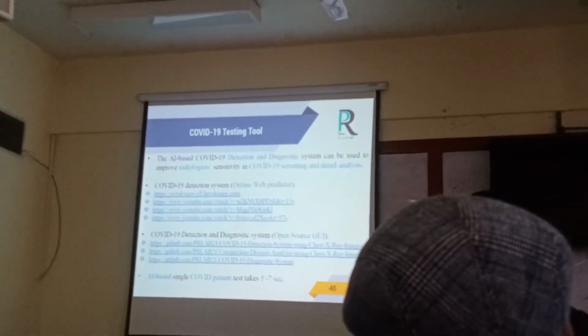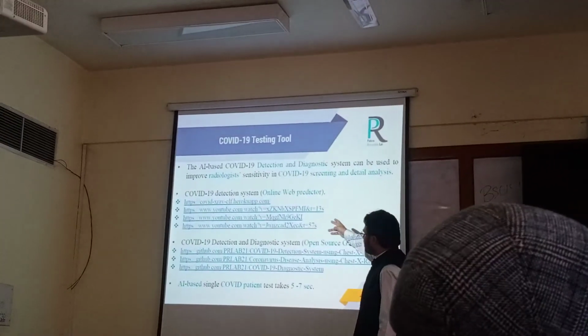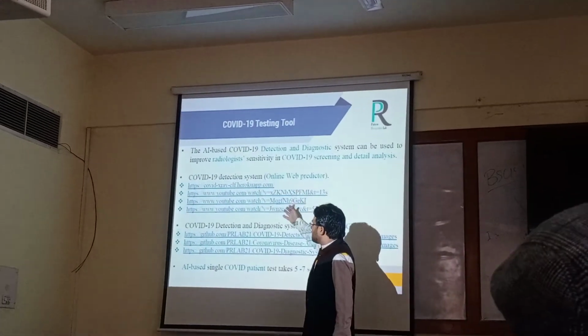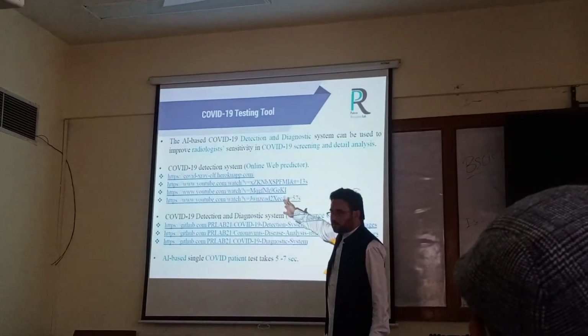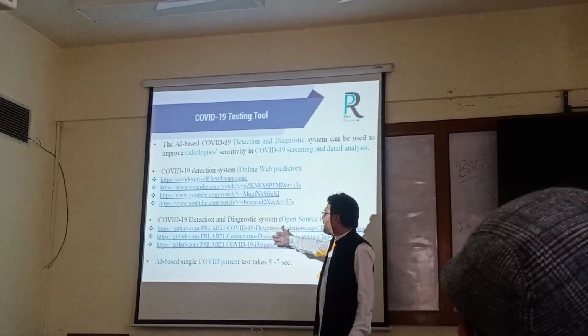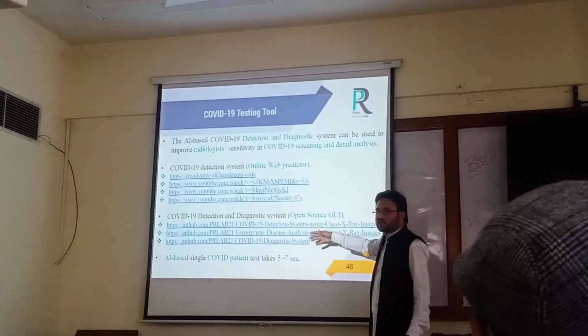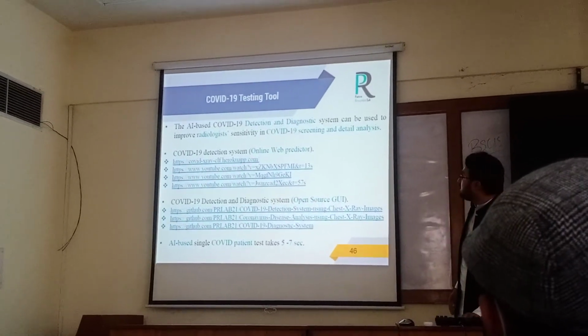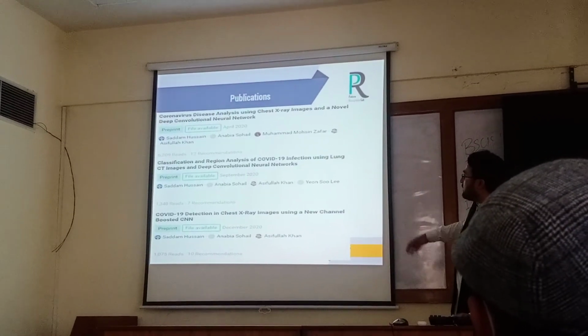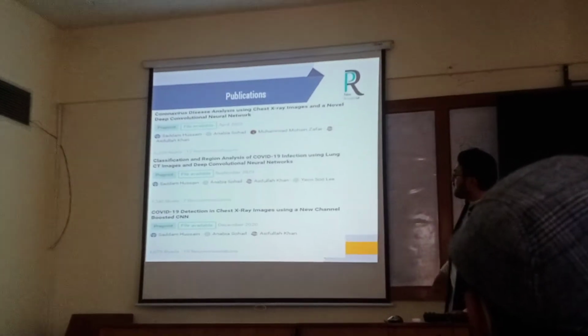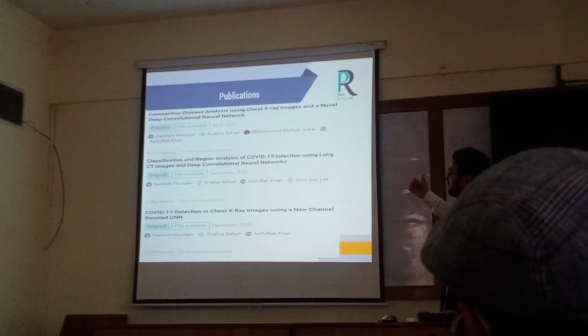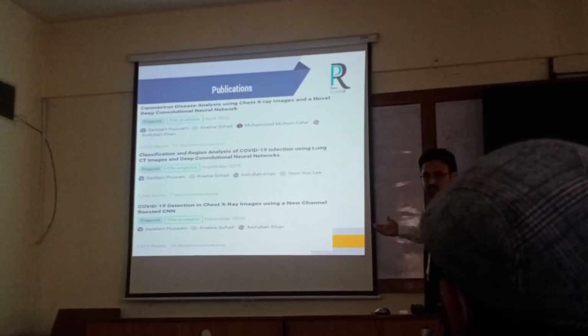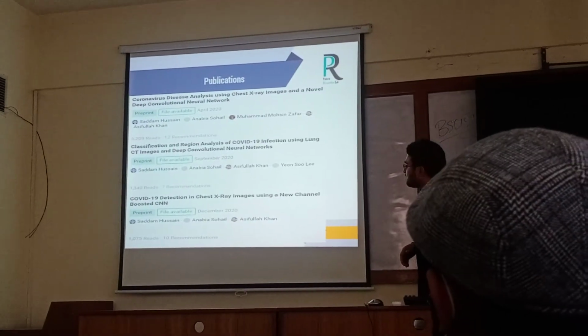Our web detector is available on this site. The demo videos are available on YouTube, and the source code, helping material, and other dataset information are provided in GitHub links. These are the research papers. They are already available on ResearchGate and already submitted to journals including Applied Soft Computing, Artificial Intelligence, and Pattern Recognition.